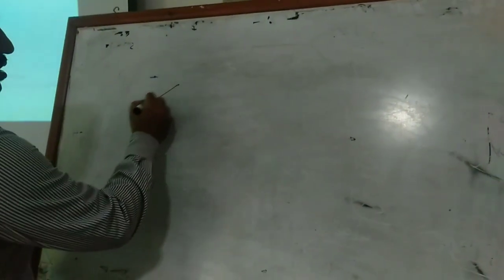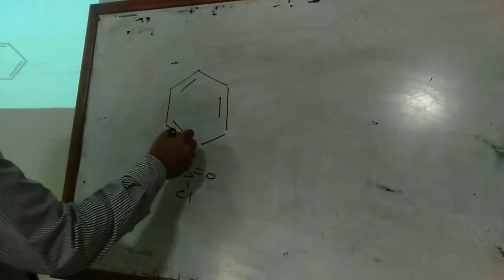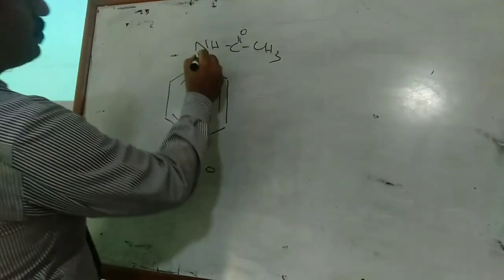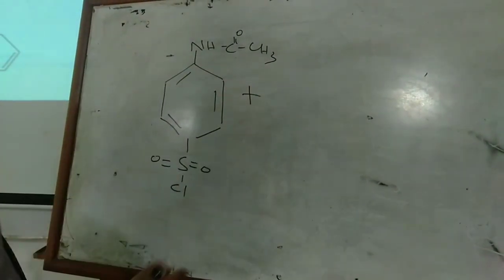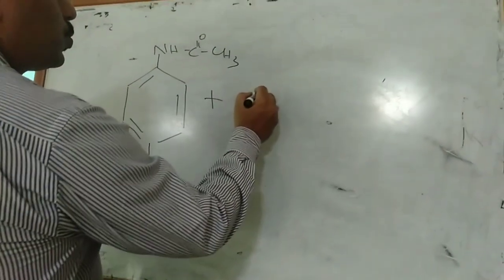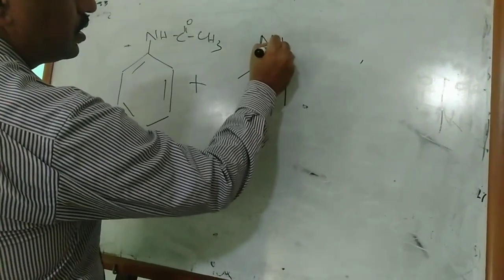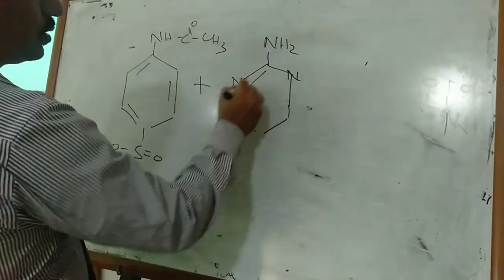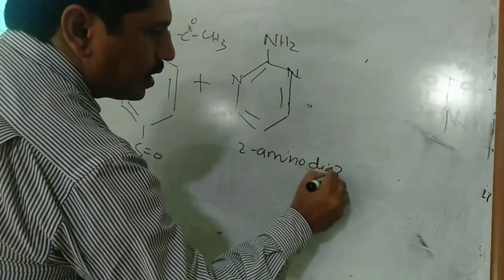As you know, during the synthesis of sulfonamide drug, that is 1-sulfonyl chloride, NHC double bond OCH3, that is called 4-acid amidobenzene 1-sulfonyl chloride, that is reacted with 2-aminodiazine.